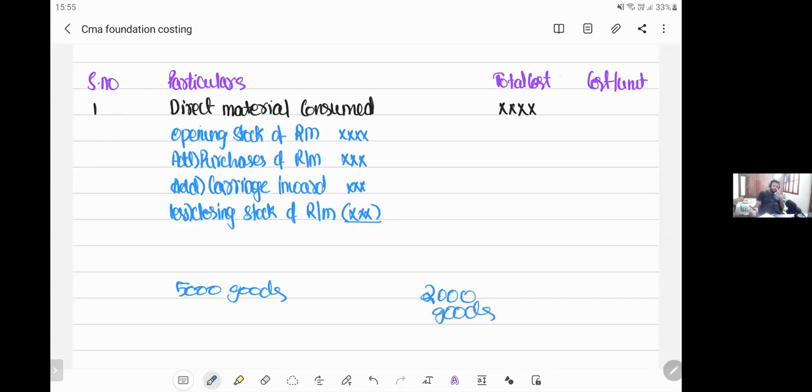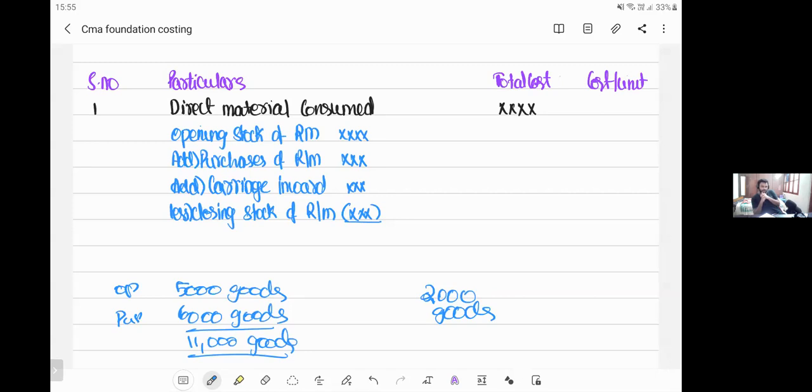Beginning of the month, you have 5,000 goods. You have purchased 6,000 goods. So in total, how many goods do you have? You have beginning 5,000 goods. You have purchased 6,000 goods. So total, you will have 11,000 goods. Now, at the end of the month, you will have 2,000 goods.